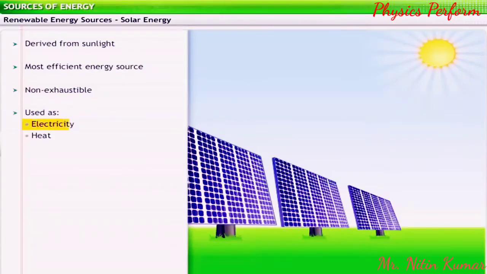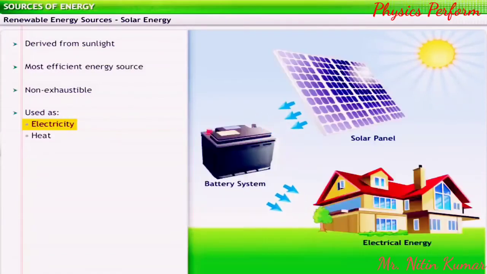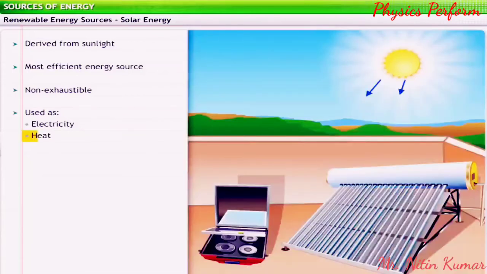For converting sunlight into electricity, solar cells, also known as photovoltaic cells, use silicon to capture sunlight and transform it into electrical energy. As heat, devices such as solar cookers or water heaters use reflectors and radiation-absorbing surfaces to trap solar heat.